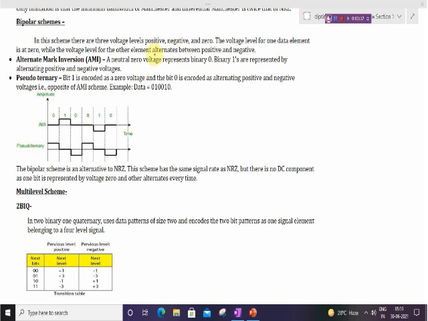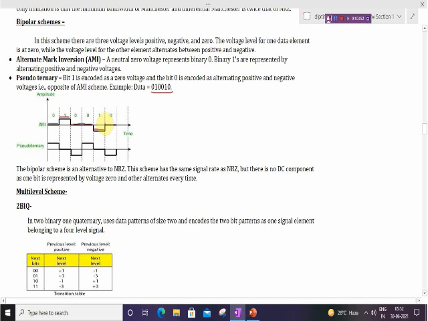Let us discuss an example for the data element 0 1 0 0 1 0. In the AMI scheme, first the 0 is represented by voltage 0, then 1 is represented as positive, then 0 is always represented by 0 voltage. So 0 0 means 0 voltage, again 1, here 1 is positive, and this time the 1 will be negative.